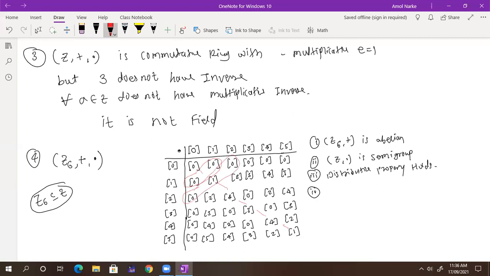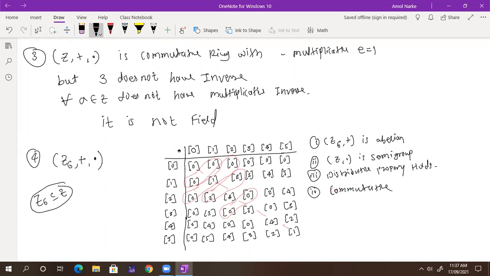These two are also symmetric, which means 2 into 1 is exactly 1 into 2. Now if I take this element, 3 into 2 is 0 and 2 into 3 is also 0. It is symmetric about the diagonal, so it is commutative. Everyone understand commutativity here? Yes, sir.